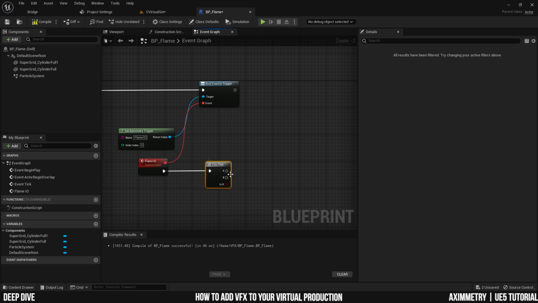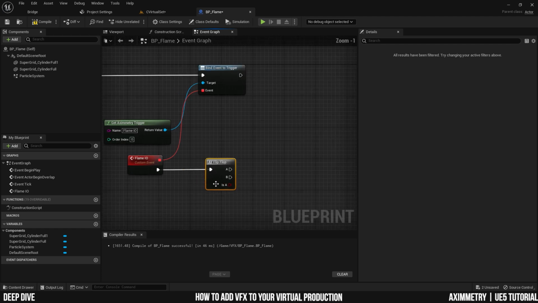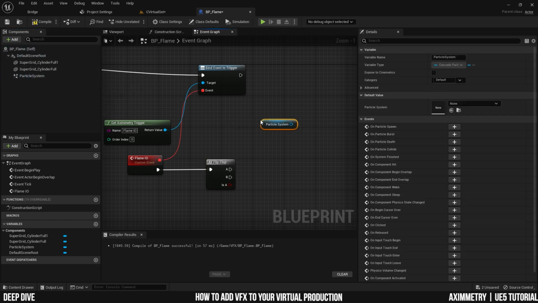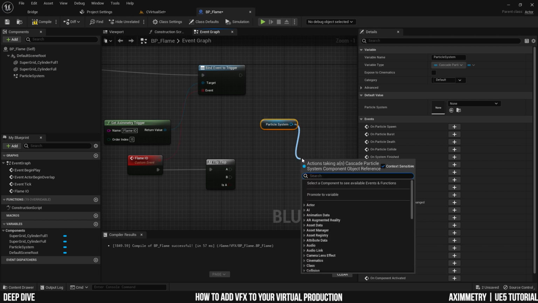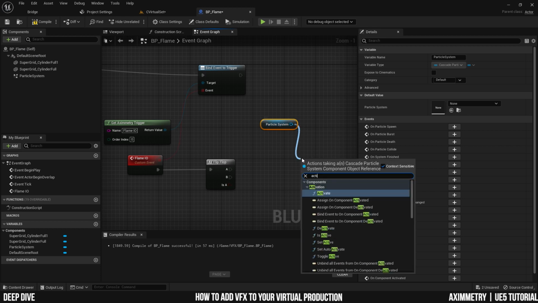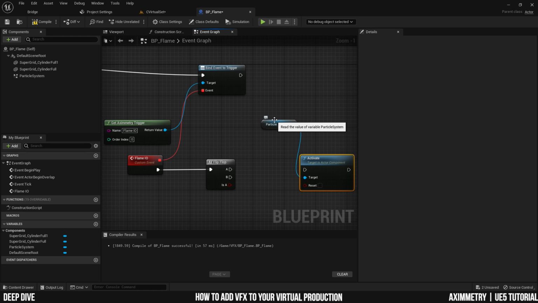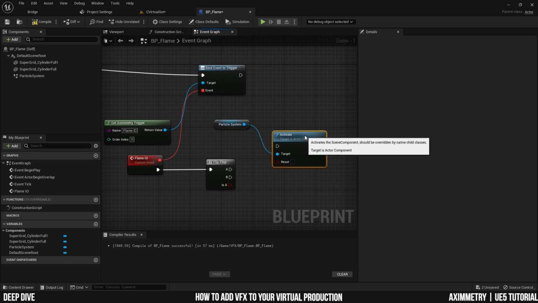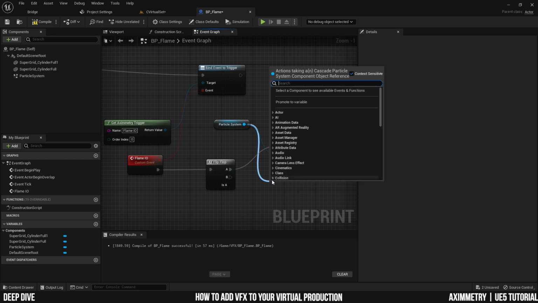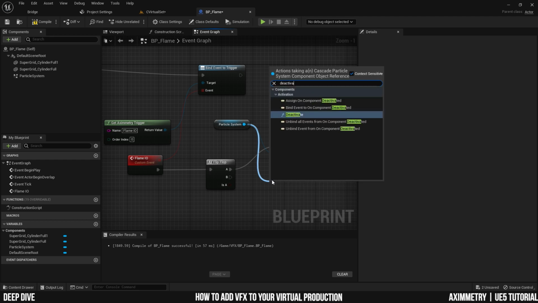So A, it will turn on or off, and B will turn on or off. So like a switch. And now I can compile it first and then drag the particle system and search for activate. And this will activate the particle system. So A, activate, and now I can look for deactivate.